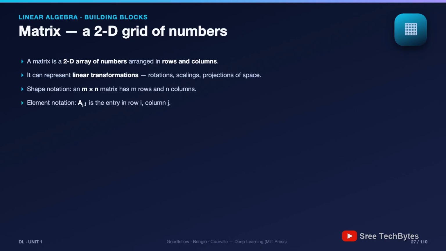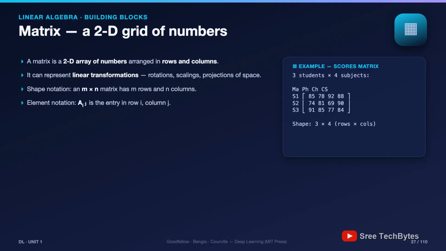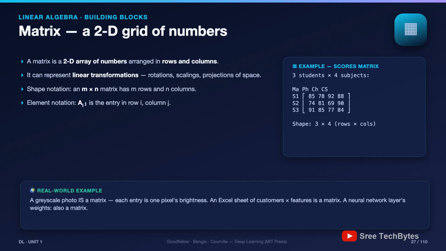Matrices are everywhere once you look. A grayscale photo is a matrix. Every entry is a pixel's brightness. An Excel sheet of customers and their features, matrix. The weights of a neural network layer, matrix. But here's the deeper idea I want to plant today. A matrix is not just a table of numbers. A matrix is a machine that transforms vectors. It can rotate them, stretch them, squash them. Hold that thought. When we reach eigen decomposition, it will bloom.